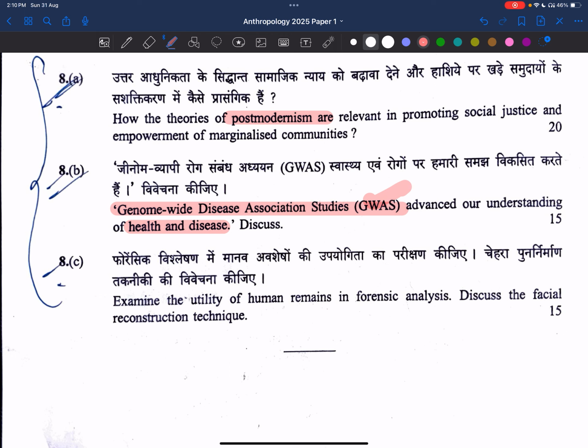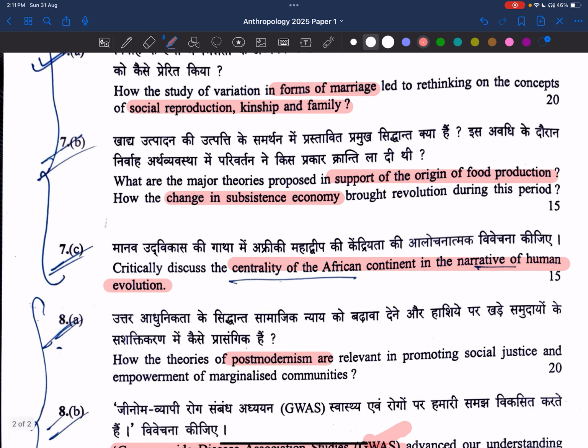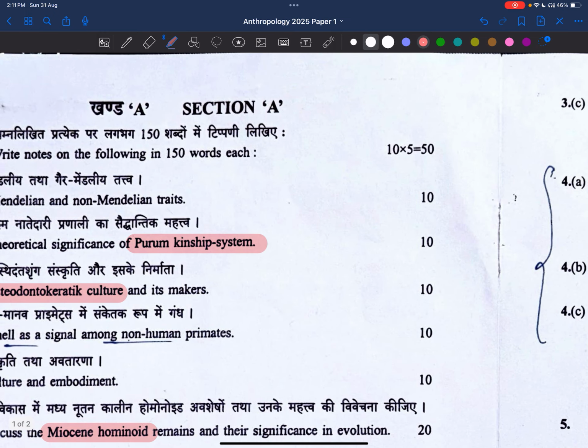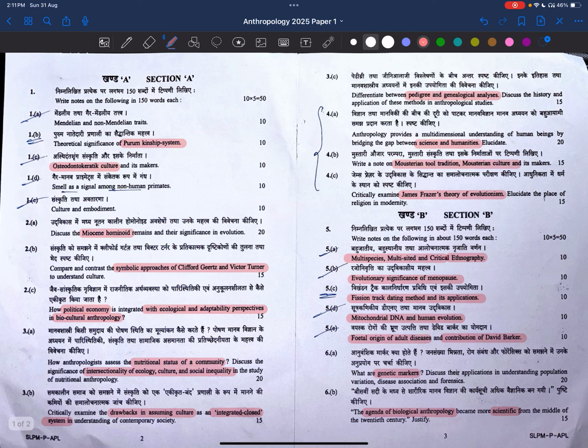Right now, examine the utility of human remains in forensic analysis. Very good, forensic anthropology has also been asked. Discuss the facial reconstruction technique. No problem. See here, friends, we can't say that this paper is simple. I have to recheck how many questions have come from PYQs, how many have not come from PYQs, and how many are bouncers. We have to think about all these things, friends. Let's keep all these in mind when we are preparing for next year's mains.